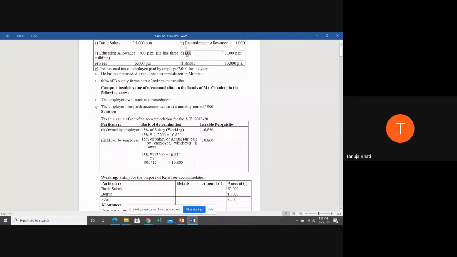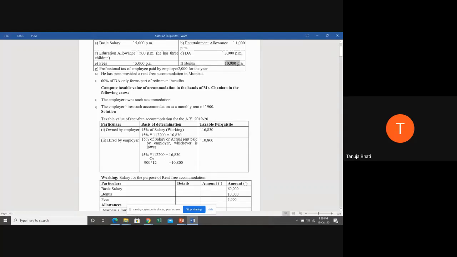You can take it in any order, but I'll tell you: entertainment allowance, education allowance, dearness allowance, all of these come under the heading of allowances. So first we'll complete bonus and fees, and then we'll take allowances. You can take it in any order, but this is the most preferred order.